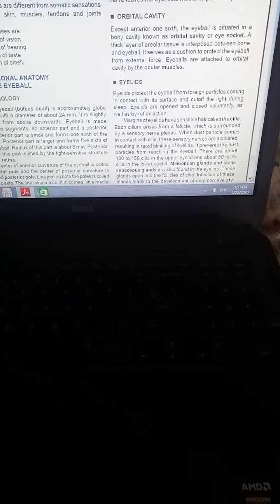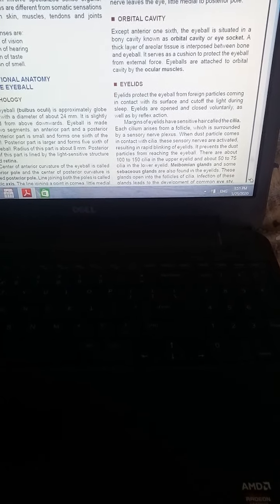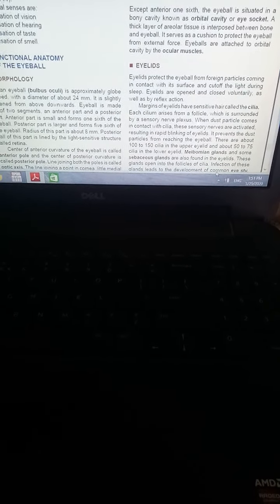Now eyeballs are attached to the orbital cavity with the help of the ocular muscles. So eyeballs are mainly attached to the orbital cavity with the help of the ocular muscles.